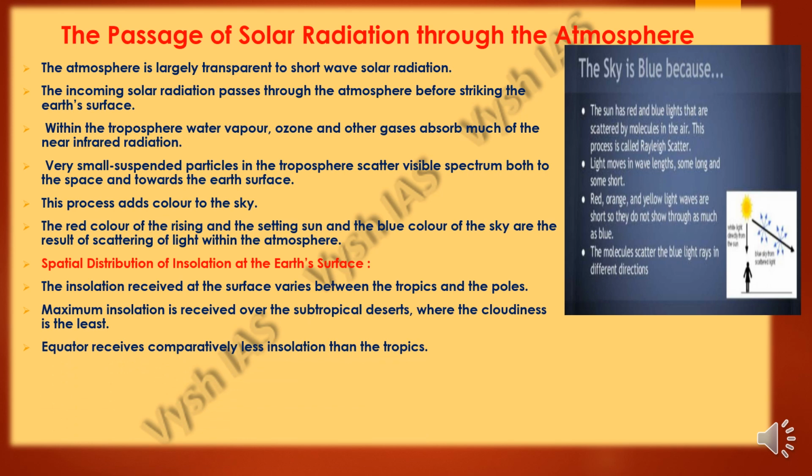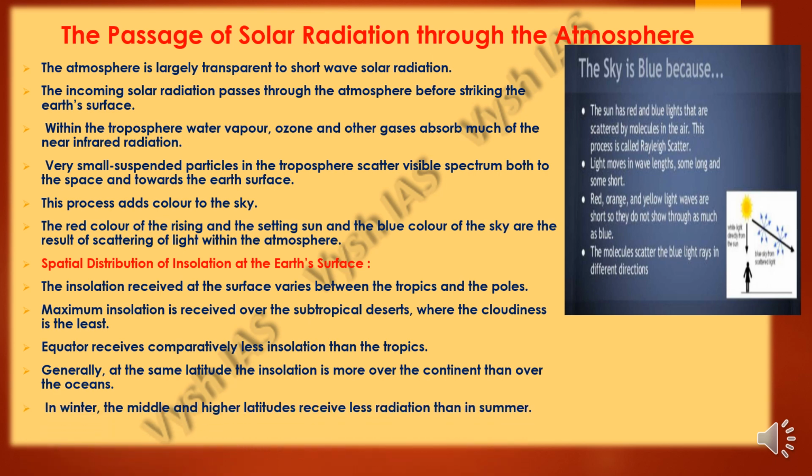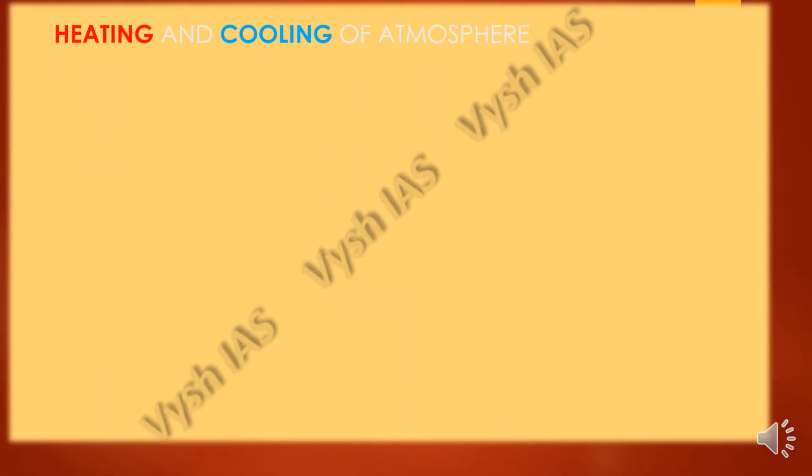The equator receives comparatively less insolation than the tropics, and generally at the same latitude the insolation will be more over the continents than the oceans. And during the winters, the middle and higher latitudes receive less radiation than in summer.